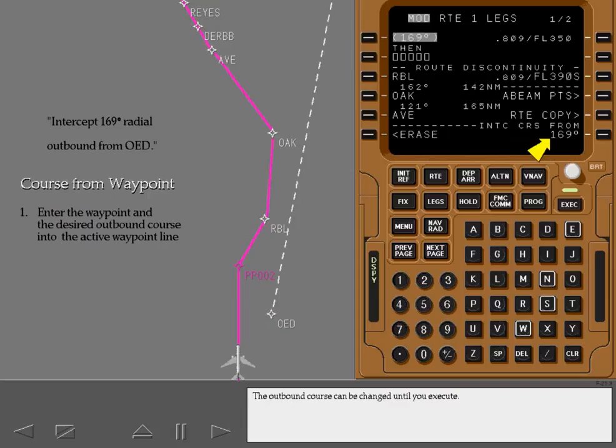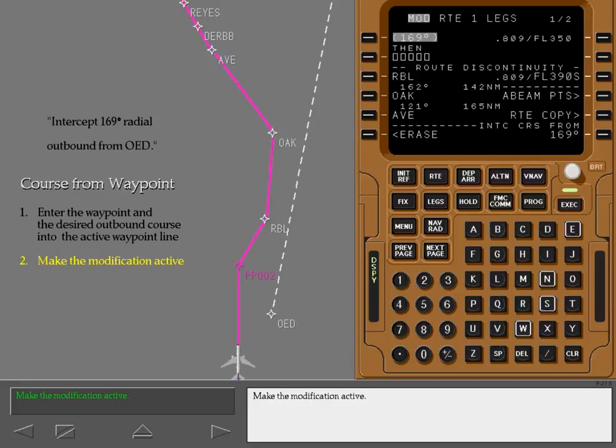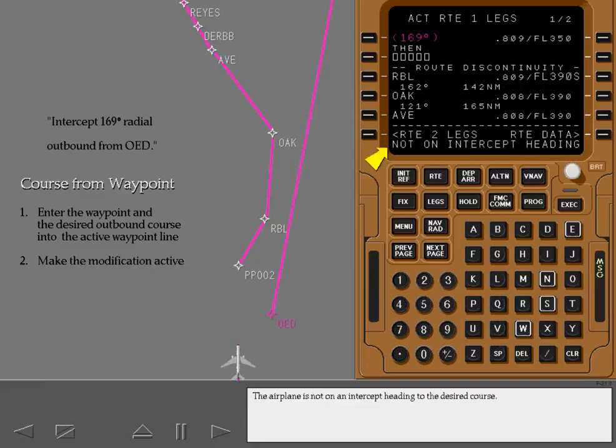The outbound course can be changed until you execute. The active waypoint line displays the course you entered. Make the modification active. The airplane is not on an intercept heading to the desired course. Use Heading or Track Select to turn the airplane to a heading that intercepts the desired course, and then re-engage LNAV.